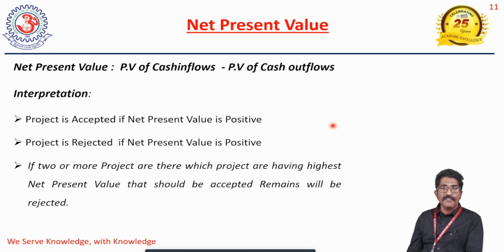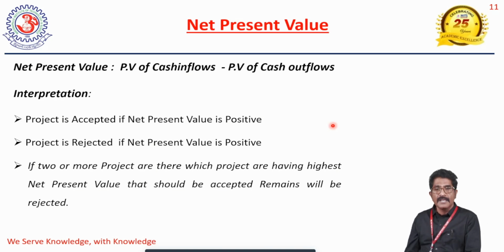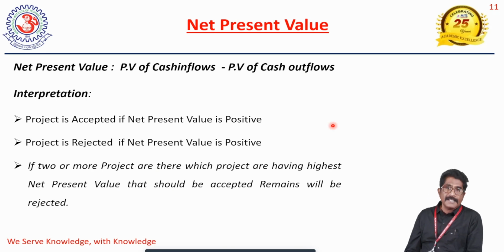In time value of money, we have two components: one is the compounding factor, and the other is the discounting factor. Now we are going to discuss the discounting factors. We apply discounting factors to evaluate the modern techniques. Under modern methods we have three techniques: the first is net present value, the second is the profitability index, and the third is the internal rate of return. Now we are going to discuss net present value.